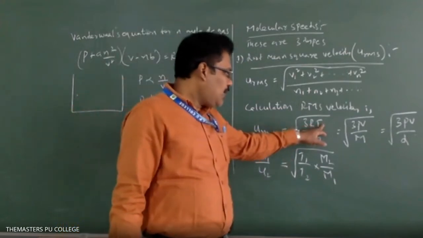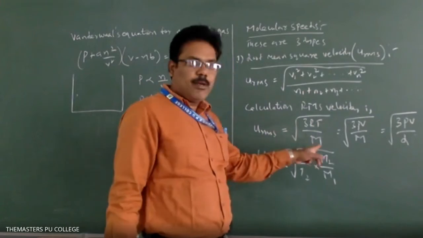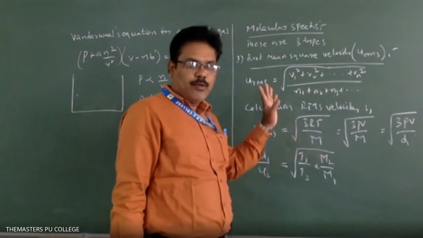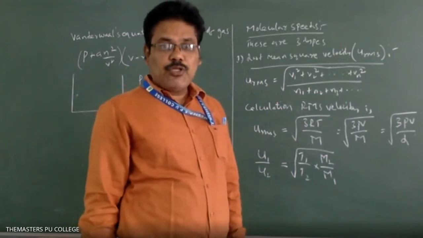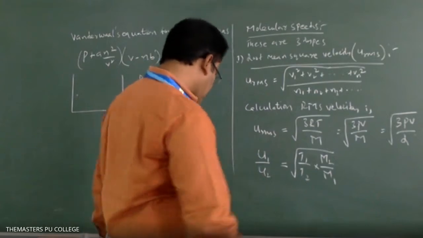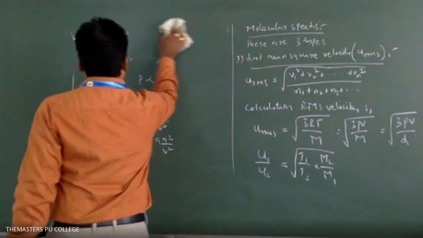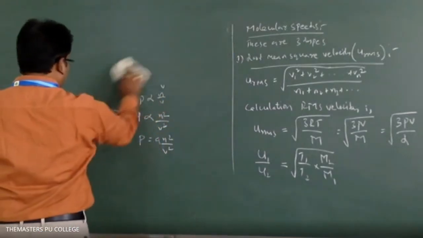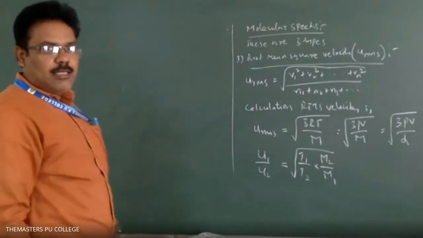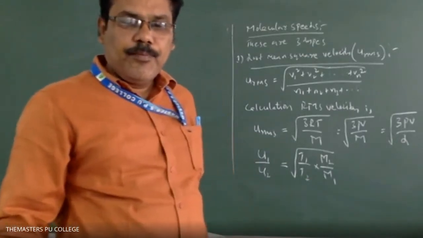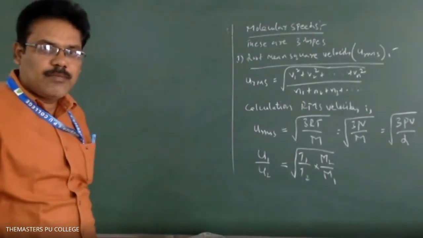That is, if T is constant, U is inversely proportional to square root of M. Also, the rate of diffusion is inversely proportional to molecular weight, that is, rate of diffusion is proportional to U, the RMS velocity.